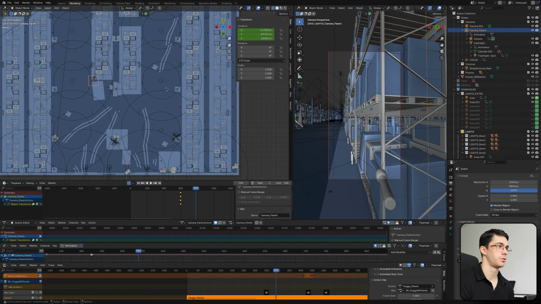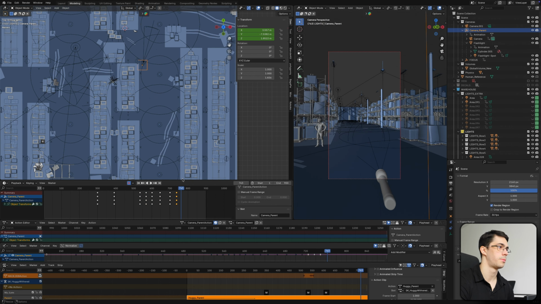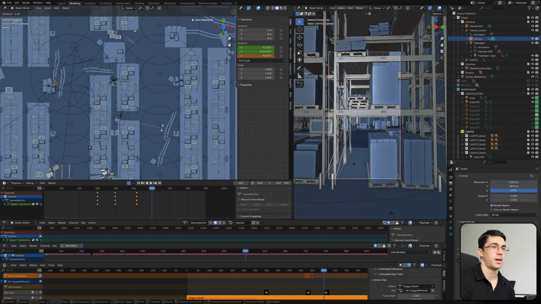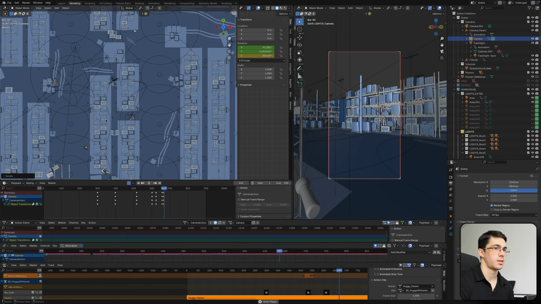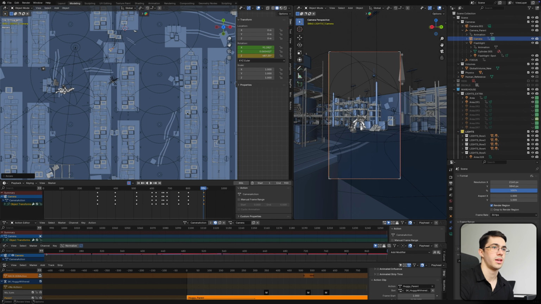Here's a quick Blender tutorial on how I animate the camera. Camera movement is one of the most important parts of any animation. After I enable auto keying, I start by adding main keyframes on the timeline, then I add more in between to refine the camera rotation and movement.